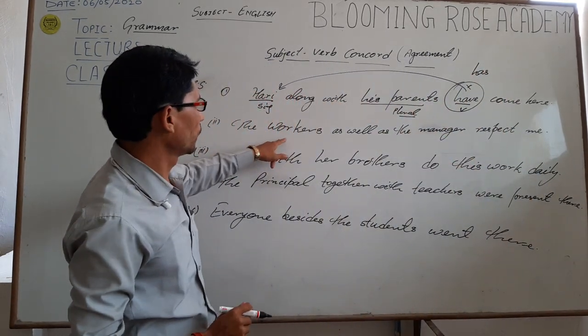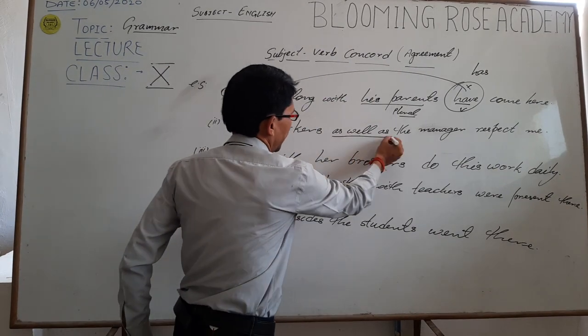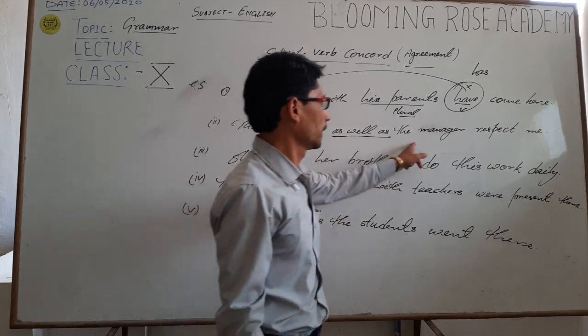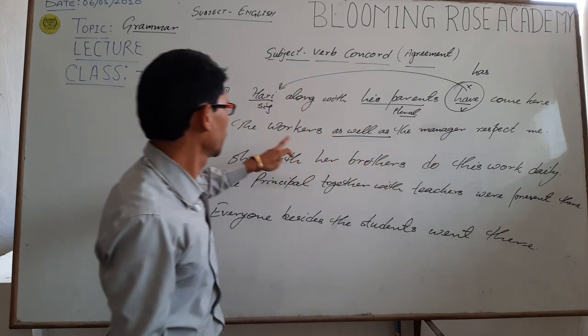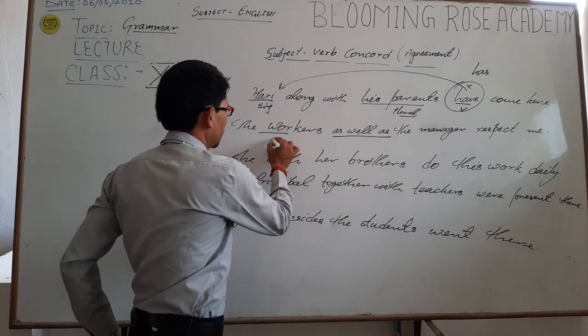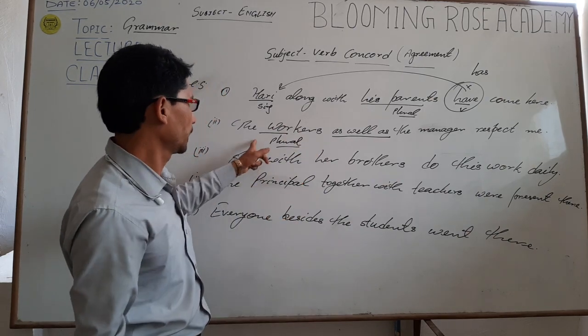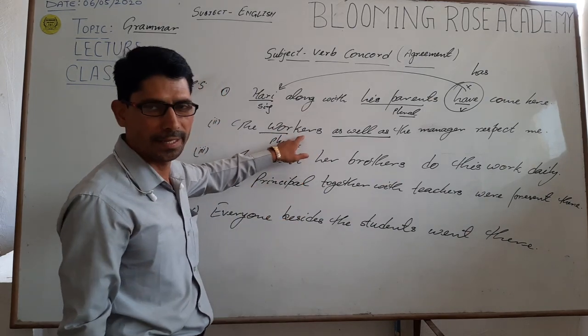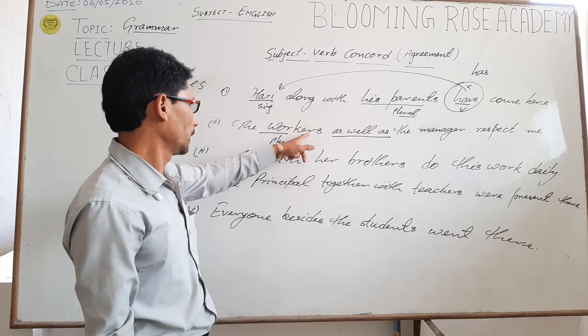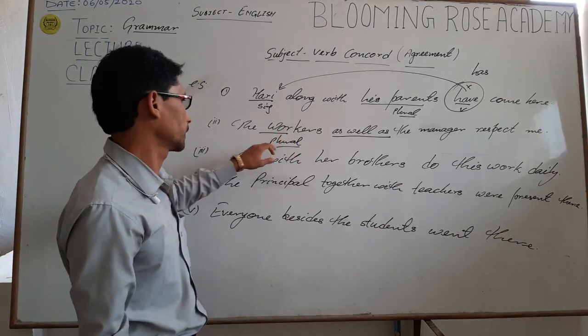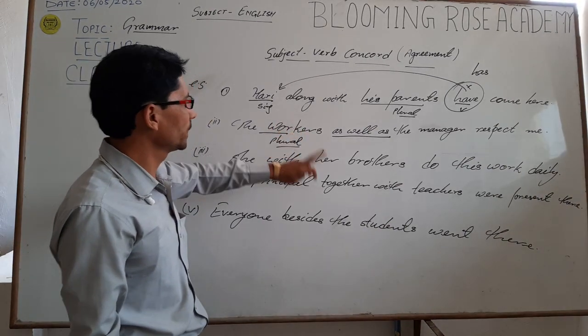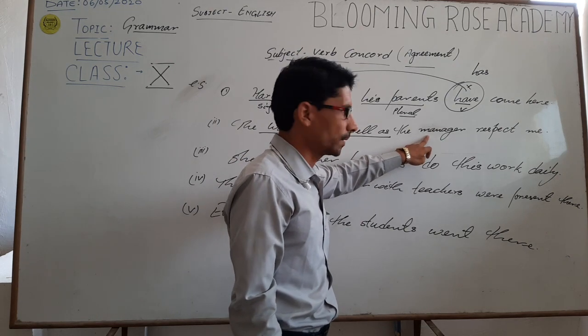Second one, "The workers as well as the manager respect me." The workers is a plural subject. As we know, worker is a singular subject, and when we add s or es at the end of a noun, then it becomes a plural subject. The workers is a plural subject and the manager is a singular subject.